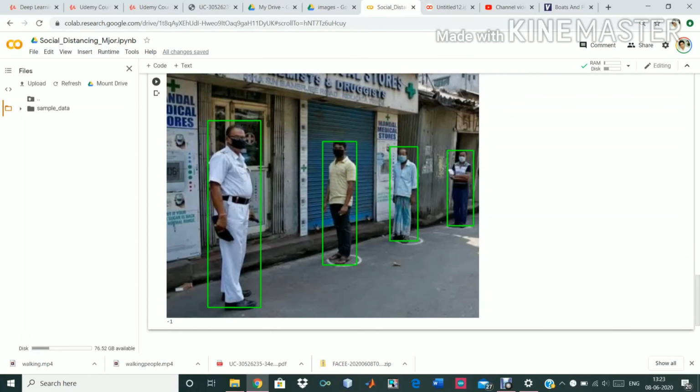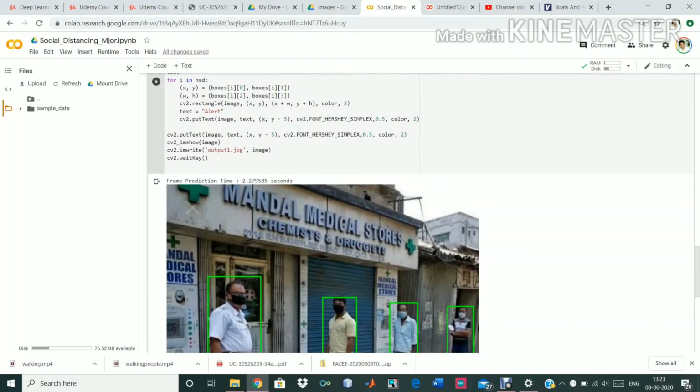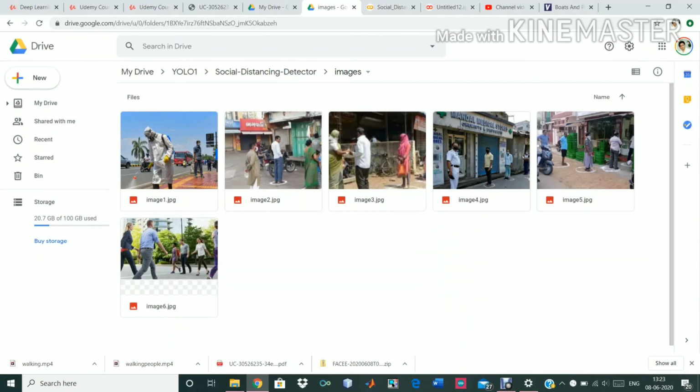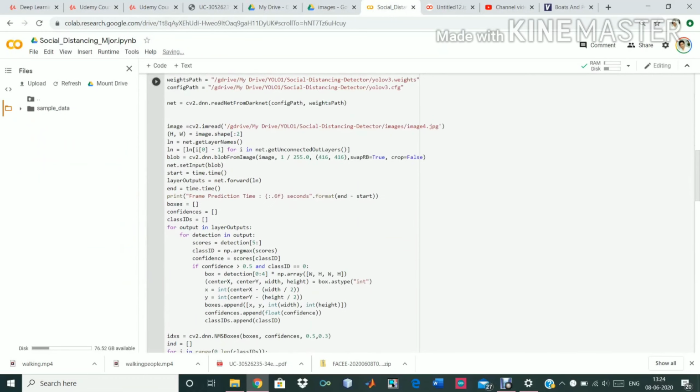That means they are following the social distancing. Okay, again we will take one more example. Here in this image, the men are standing in front of a general store in the circles marked with chalk. So this is also done for social distancing, to maintain that distance. Here we will take the example of this image and run our code.